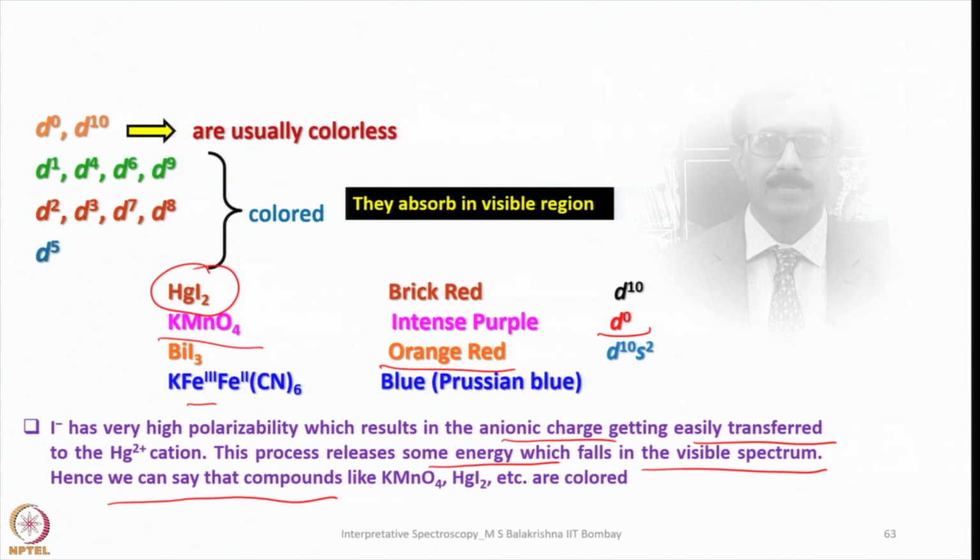On the other hand, KMnO4 is D0, so it is ligand to metal charge transfer transition. And in Prussian blue, we have iron in 3 state and iron in 2 state, so here it is metal to metal charge transfer transition. Some of these charge transfer transitions are responsible for the appearance of intense color in these compounds.